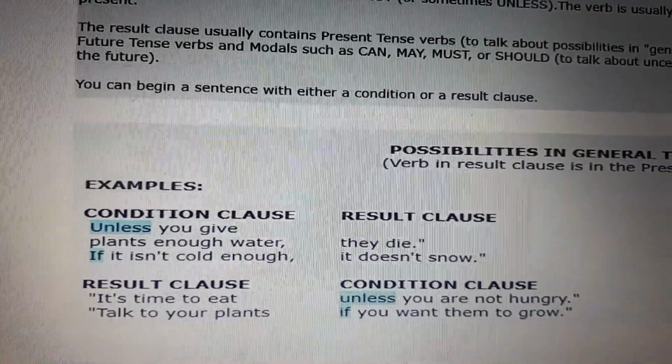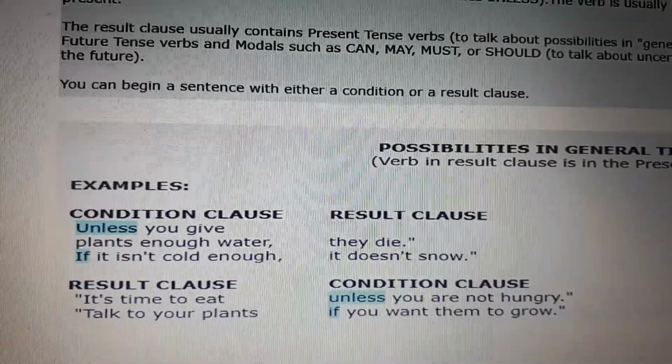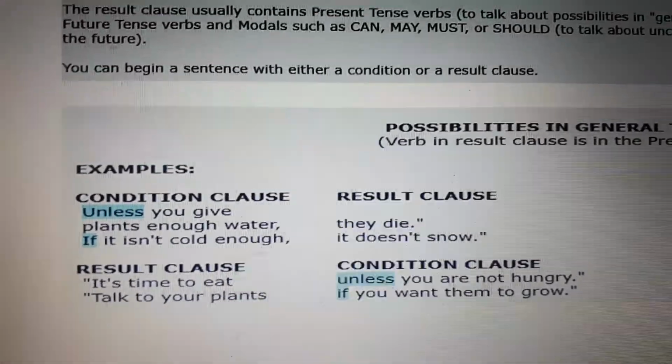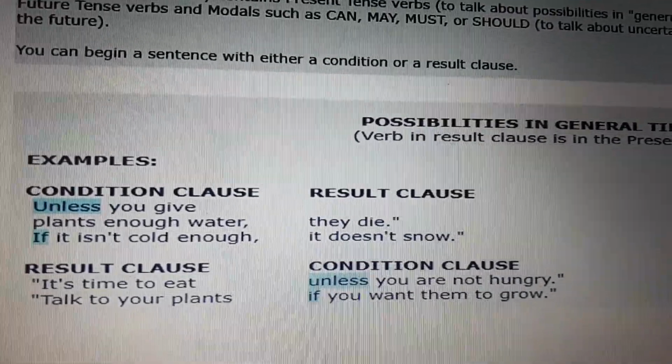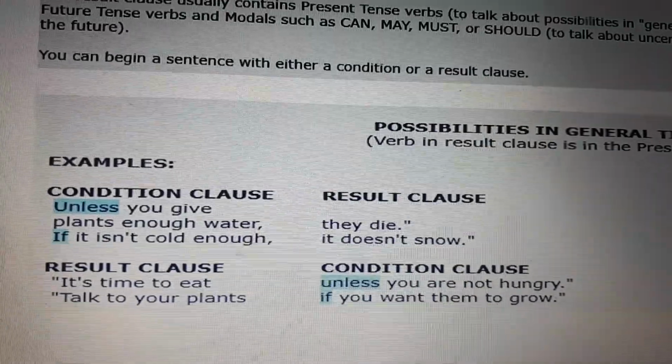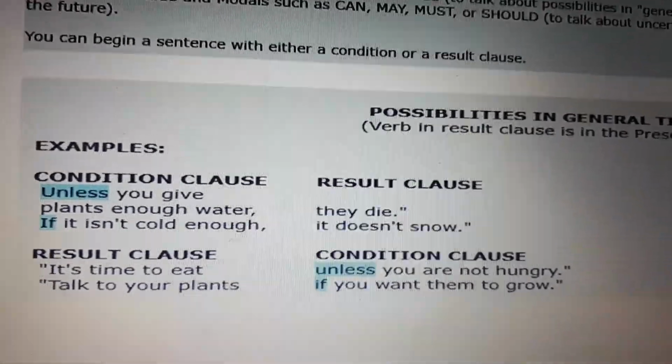Another condition: if it isn't cold enough, we have the result: it doesn't snow. Okay? Or we have a result: it's time to eat, unless you're not hungry, or you aren't hungry. Okay? Talk to your plants if you want them to grow.